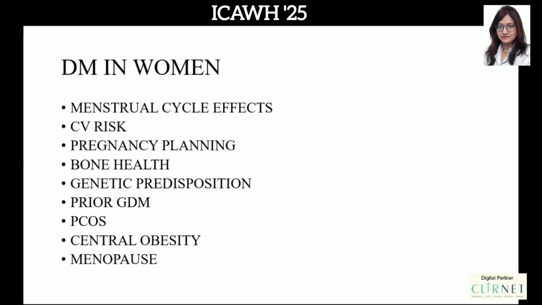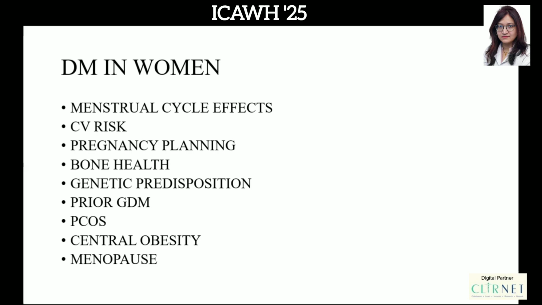Bone health, this is again an area which needs to be attended to because we have varying data. For instance, in patients of type 1 diabetes, the bone mineral density is lesser, whereas in patients of type 2 diabetes, the bone mineral density can actually be normal. But even though it is normal, whether it is a patient of type 1 or type 2, they are susceptible to fractures, and the microarchitecture is actually not that good.